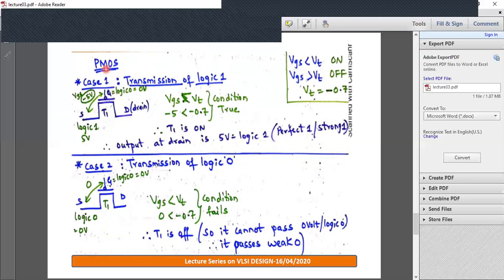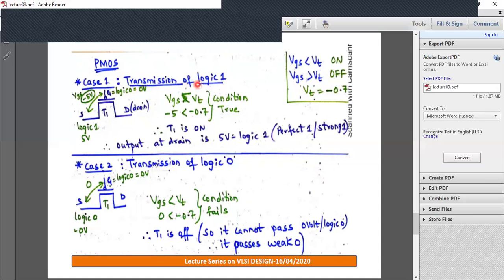As you know, these P devices will turn on if gate is at logic 0. Like for NMOS, gate was fixed at logic 1 because NMOS turns on for logic 1. For PMOS, it is logic 0. Gate at logic 0 is equivalent to 0 volt.